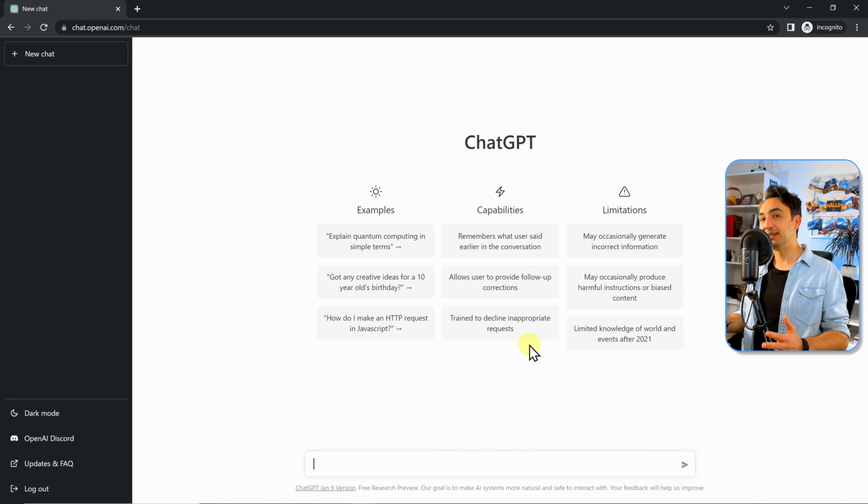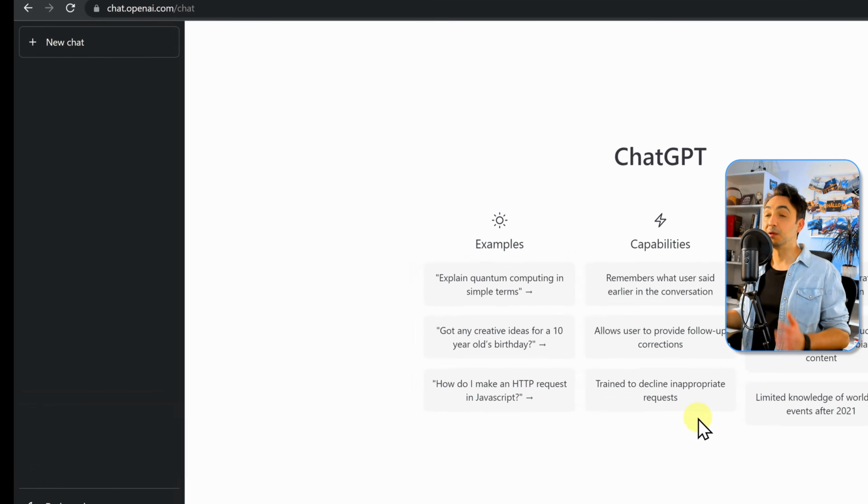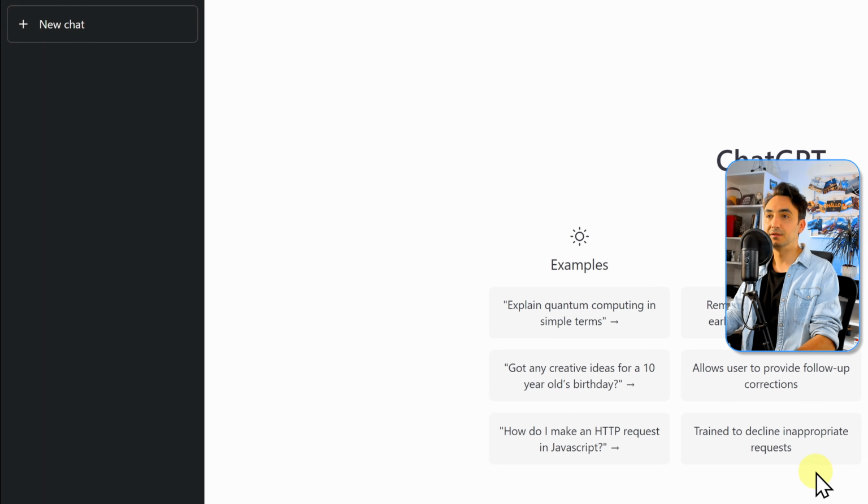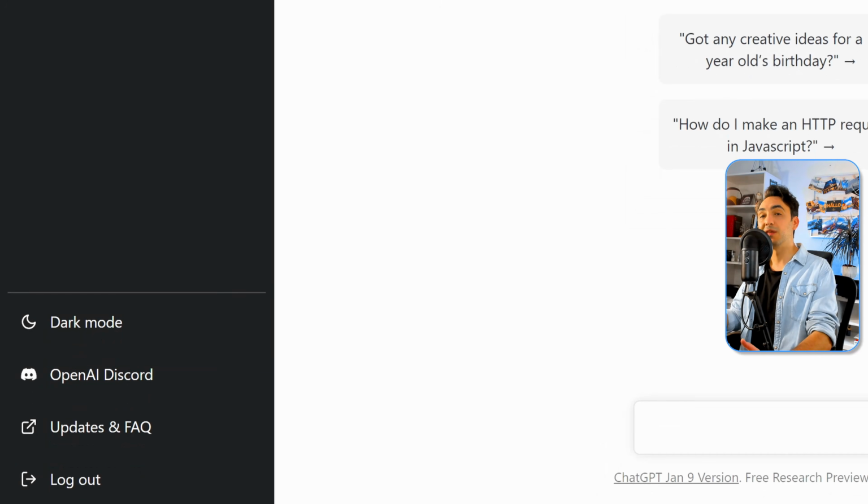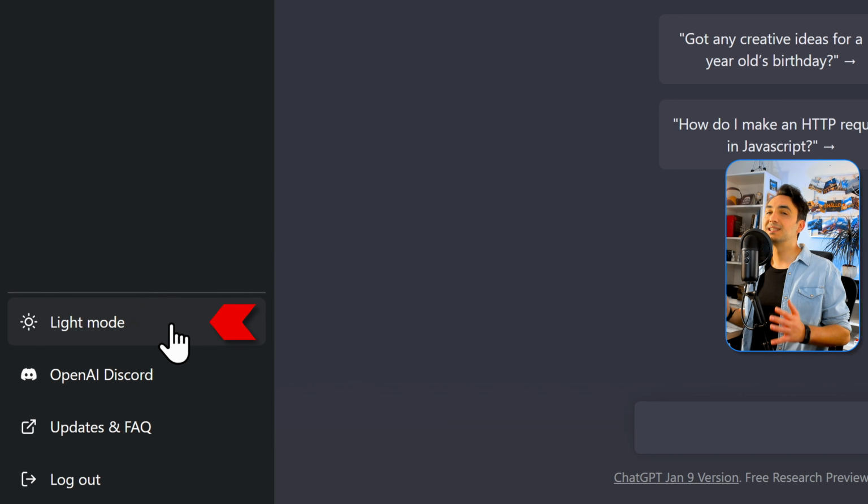Okay guys, so now I'm gonna take you on a quick tour in the user interface of ChatGPT. It's very simple. We're gonna start on the left side over here, and if you select the new chat, you're gonna start a new conversation with ChatGPT. And below that, we can change the UI mode either to dark or light. I choose always dark mode. It's better for my eyes